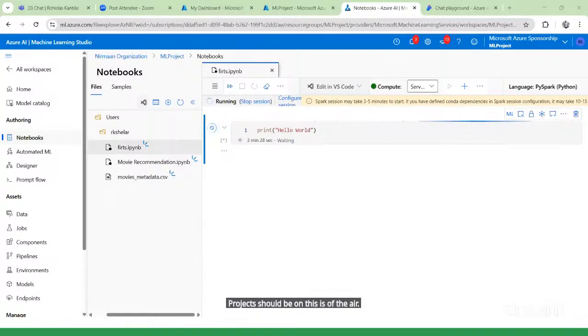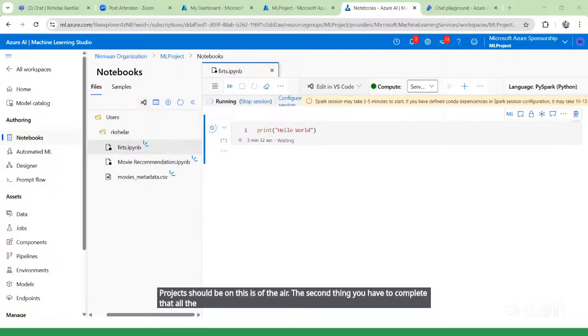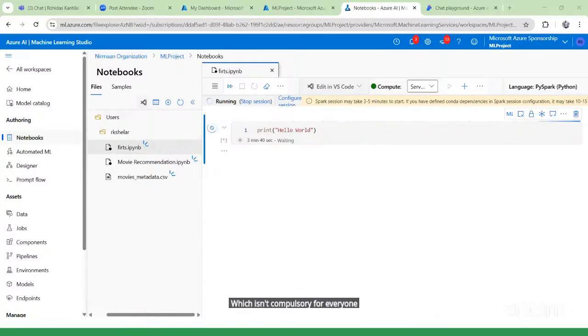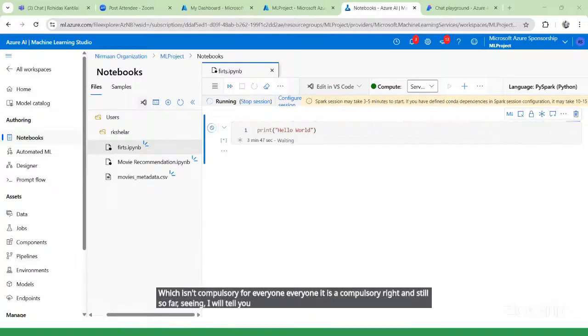The second thing, you have to complete all the courses, the advanced courses which are available on the portal. Advanced courses you have to complete, which is compulsory for everyone. And so far, I will tell you what we have learned here.